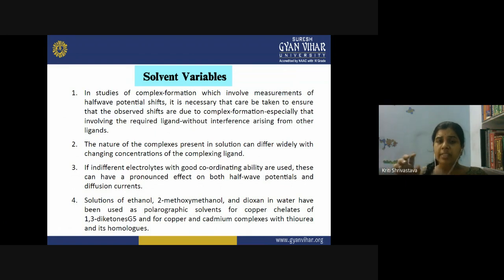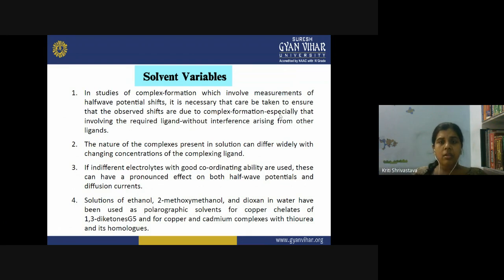So when you are performing this experiment, when you are measuring the half-wave potential and you are getting the polarographic wave, it is very important that the reaction under your study is actually involving the complex formation with the desired ligand only. Not any other ligand should be involved. Any interference should not be there. Otherwise, your shift in the half-wave potential will be calculated with some error, and the stability constant you are getting will not be correct.